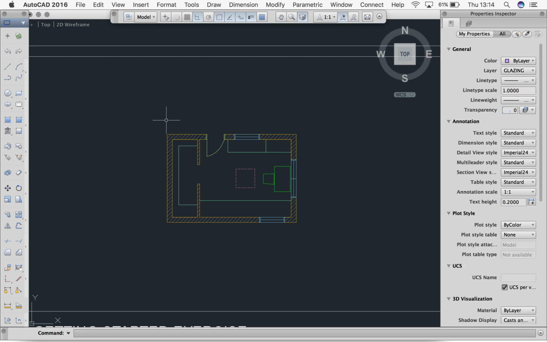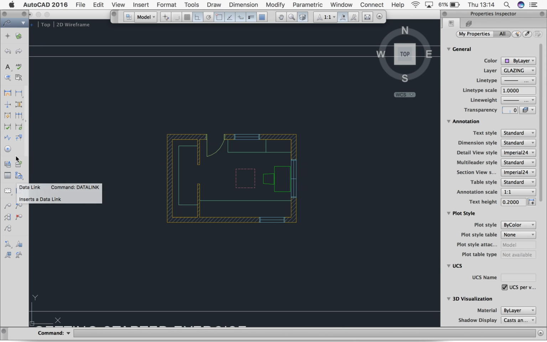Okay, if you are on a PC, we want to change to the Annotate tab for our ribbon. If you're on a Mac, it's 2016 or older, you want to come over here to our tool sets and change from drafting to annotation. Okay, if you're on a newer version of AutoCAD for Mac, just scroll down on this, and the window will extend. So here we're looking at our dimensions. And what we want to use is this one here called Dim Linear. Okay, so we click on it.